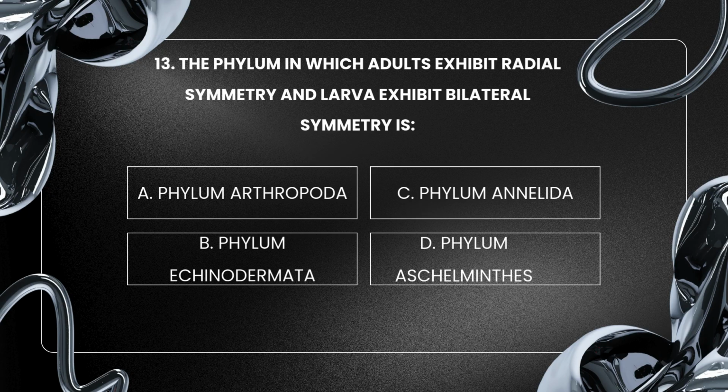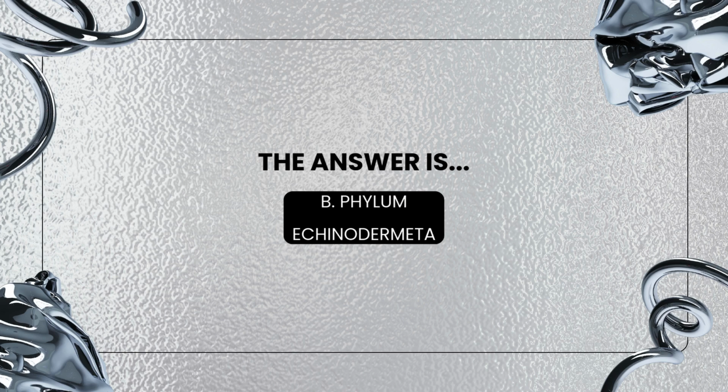The phylum in which adults exhibit radial symmetry and larvae exhibit bilateral symmetry is A. Phylum Arthropoda, B. Phylum Echinodermata, C. Phylum Annelida, D. Phylum Aschelminthes. The answer is B. Phylum Echinodermata.